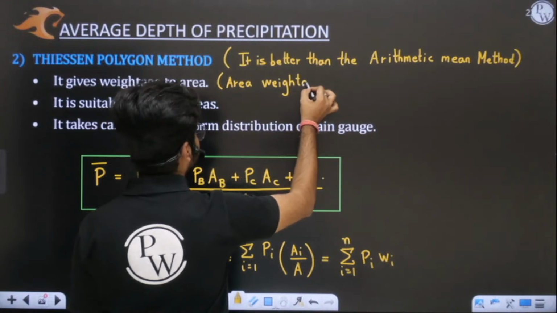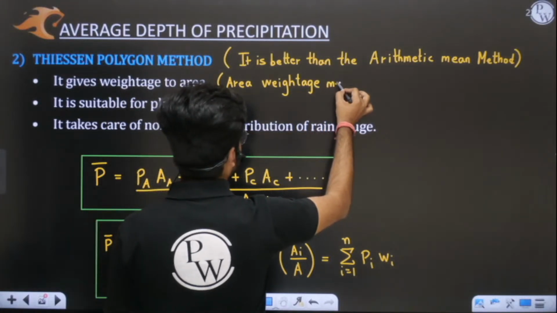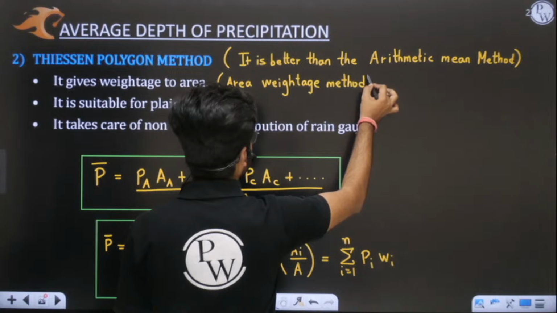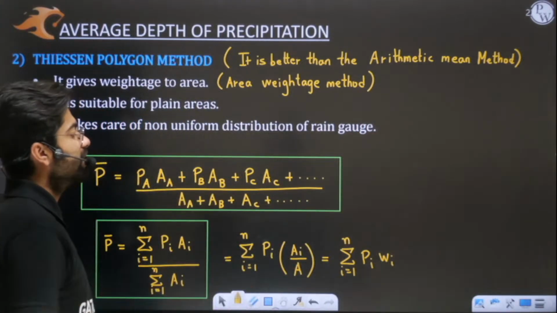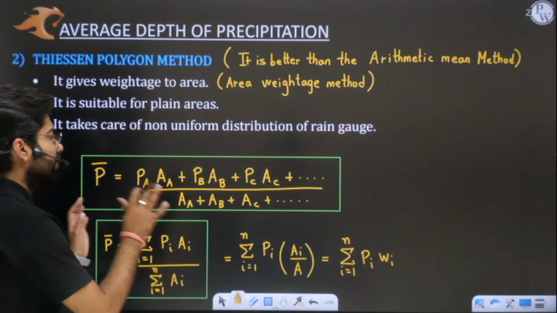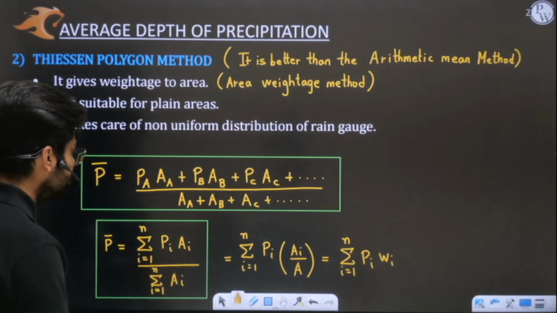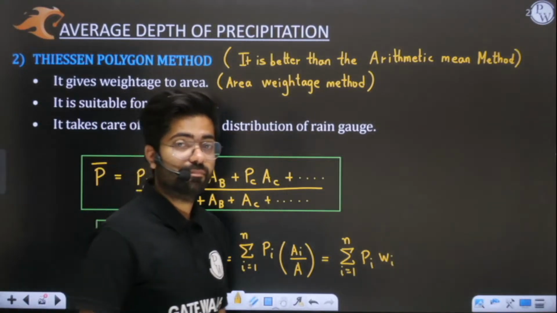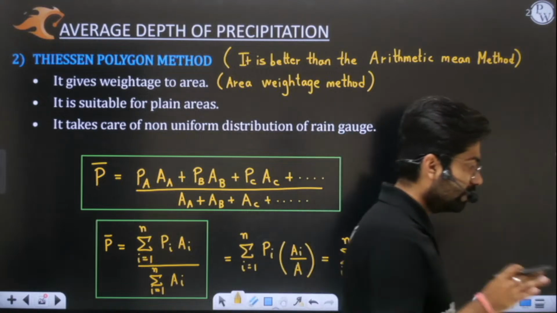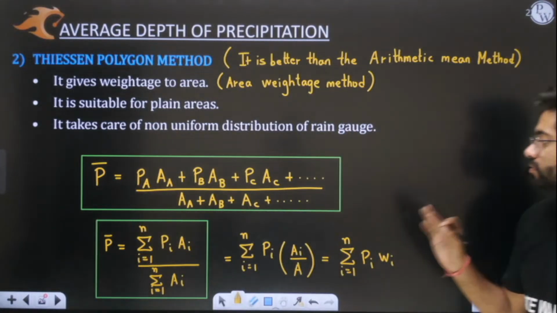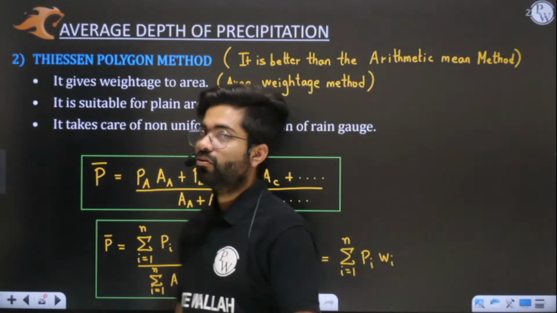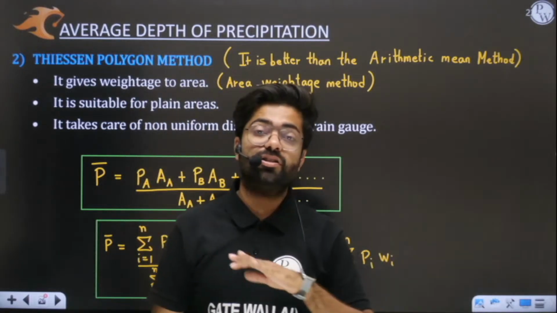Yes or no? Sometimes this method is also known as area weightage method. I hope this is very, very clear to you. Okay, so all are the same. Simply because of this weightage of area thing, you need to understand, only because of this weightage of area thing, the uneven distribution is finished.